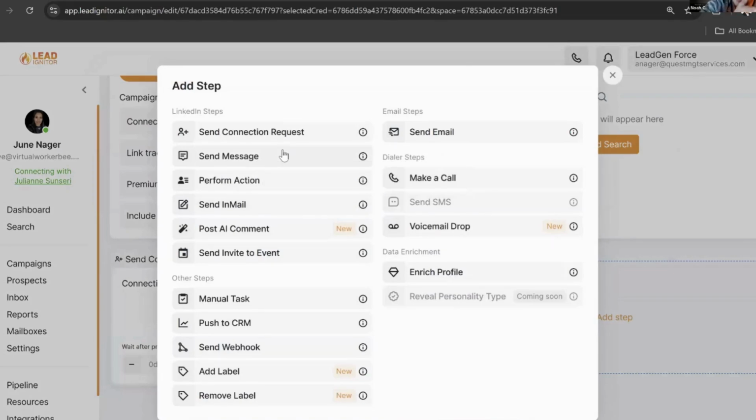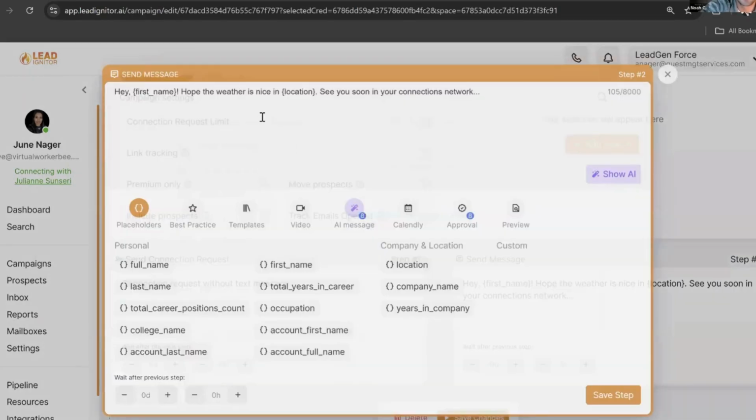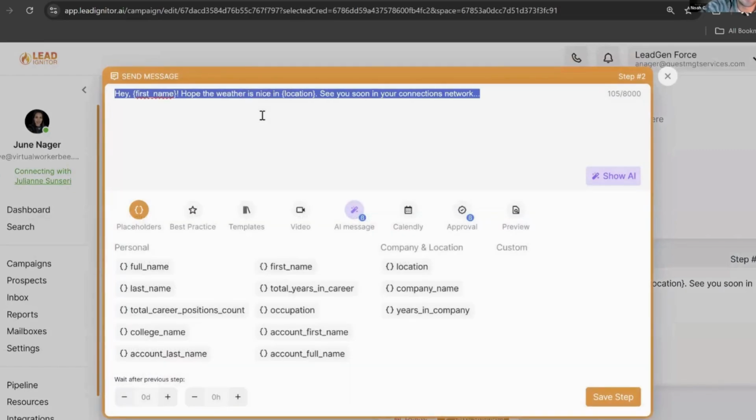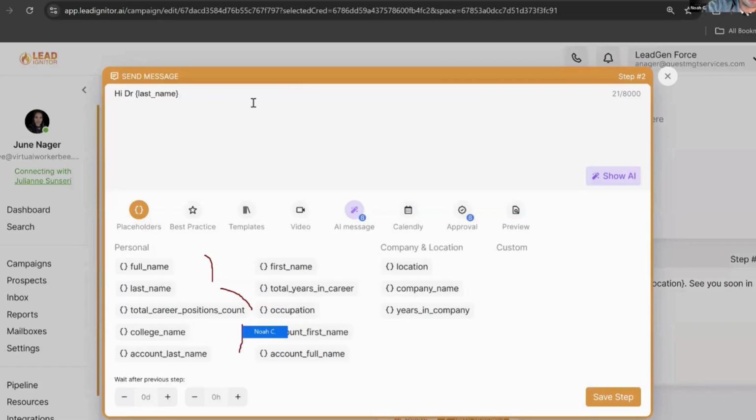Maybe we'll go with the message here. This might be a follow-up message on LinkedIn. So you could, again, put whatever you would like in here to say. You can put different variables here. So as you can see, multiple different variables, whatever you'd want to use here. You can also add custom field variables. It's completely up to you and how you want to do that. That would be entered through a CSV file.